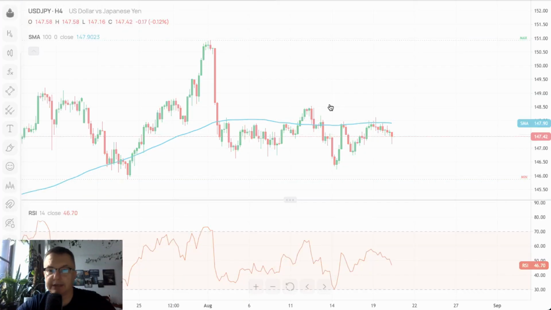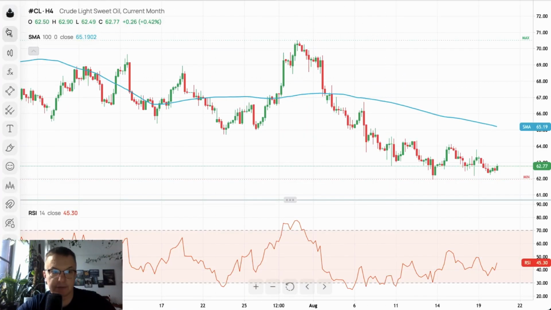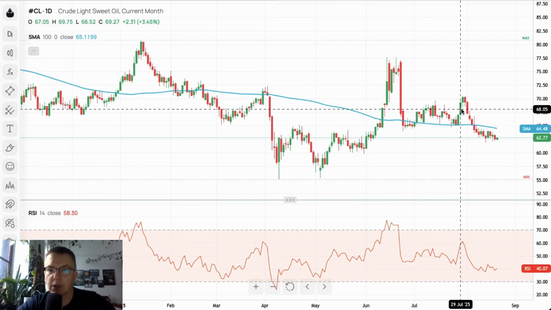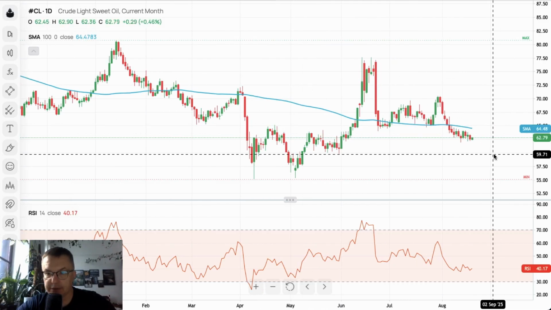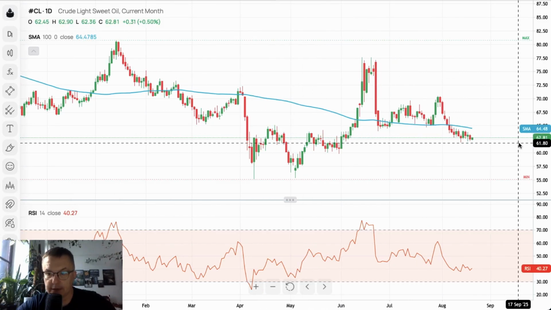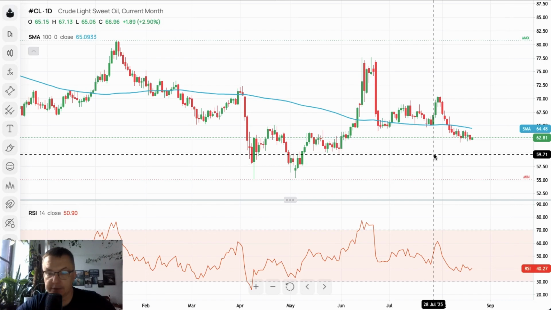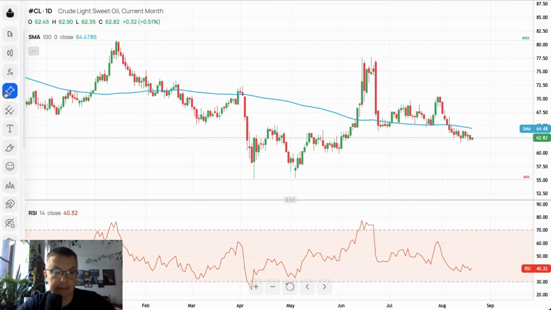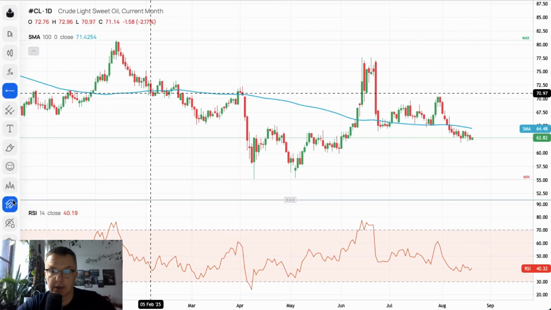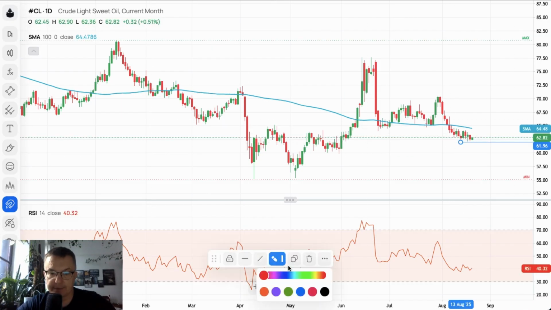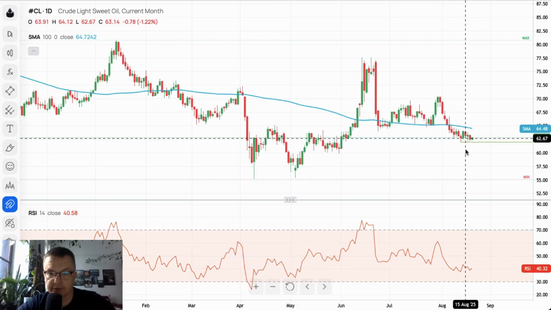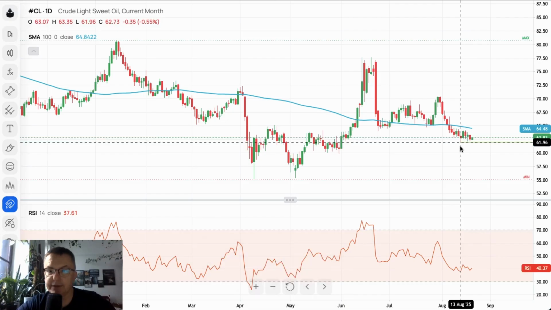Due to the crude oil data, let's take a look at the crude oil. Let's switch to the daily first to see what is going on here. So we are below the 100 periods moving average, 64.48. Right now the price is 62.81, and the local technical support is located roughly around this level here, 61.96. So that's the technical support from the last week, August 13th.